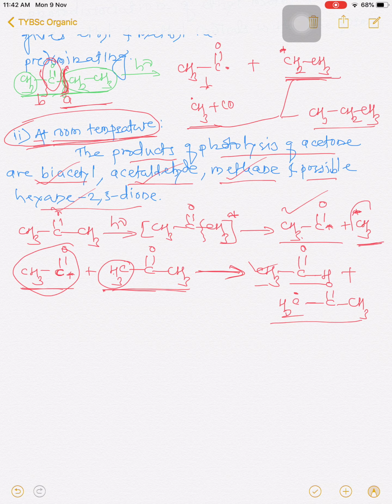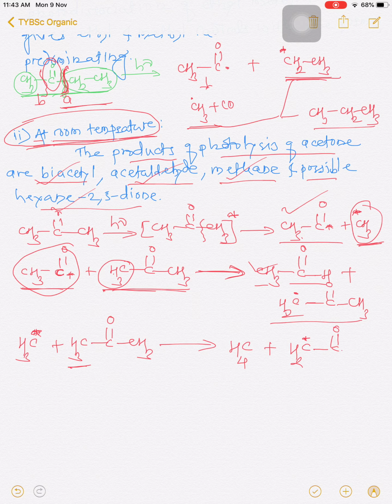The methyl radical which is formed in the first step may abstract a proton from the third molecule of acetone. It abstracts a proton from this one, and there is a formation of CH4, methane, along with the formation of CH2COCH3 radical.